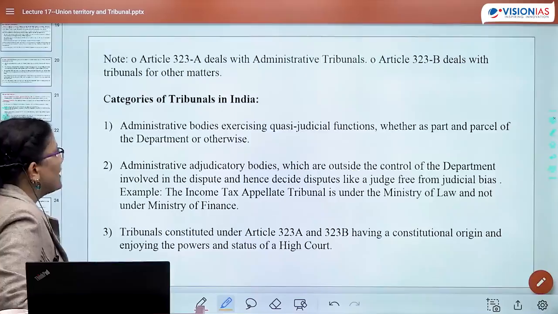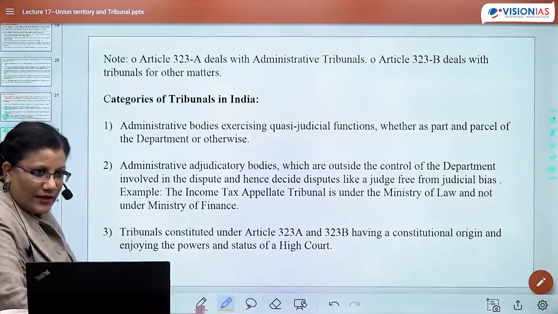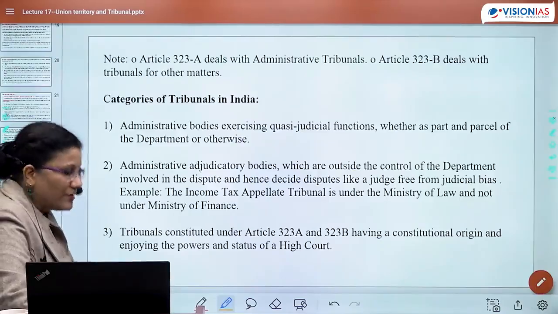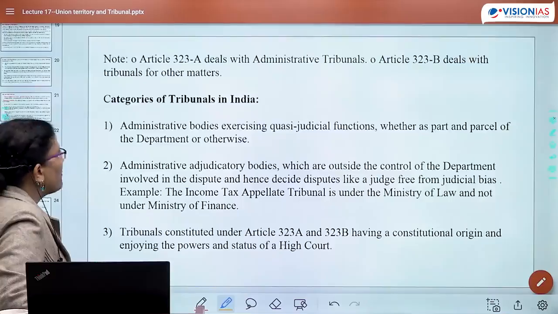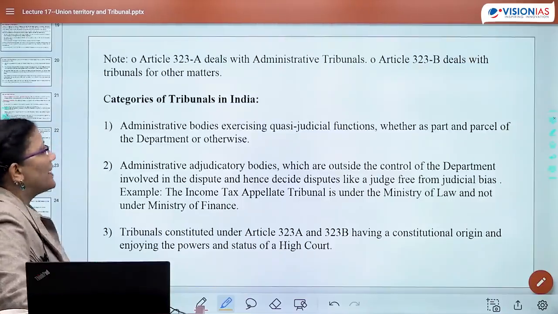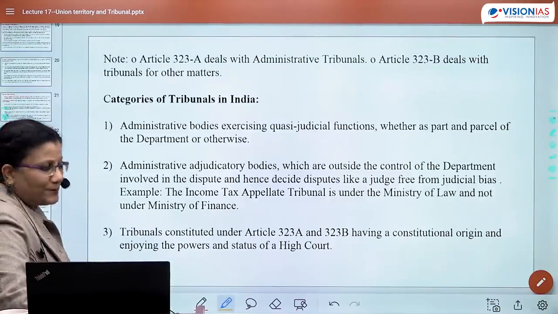The first category are the administrative bodies which exercise quasi-judicial functions, whether as part and parcel of a department or otherwise. So one could be administrative tribunals.